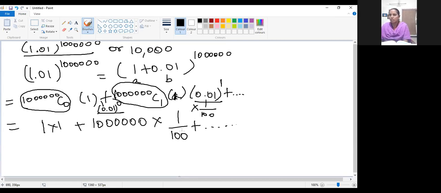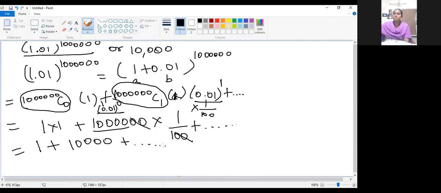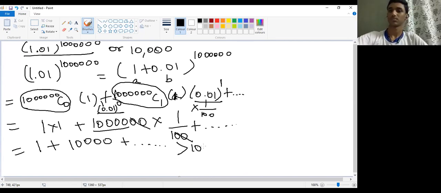Keep as it is. Cancelling 0 here. So for the term 1 plus, what is the value here? 10,000. Yes or no? Plus some values will be coming in the next positive terms, which will be greater than 10,000.